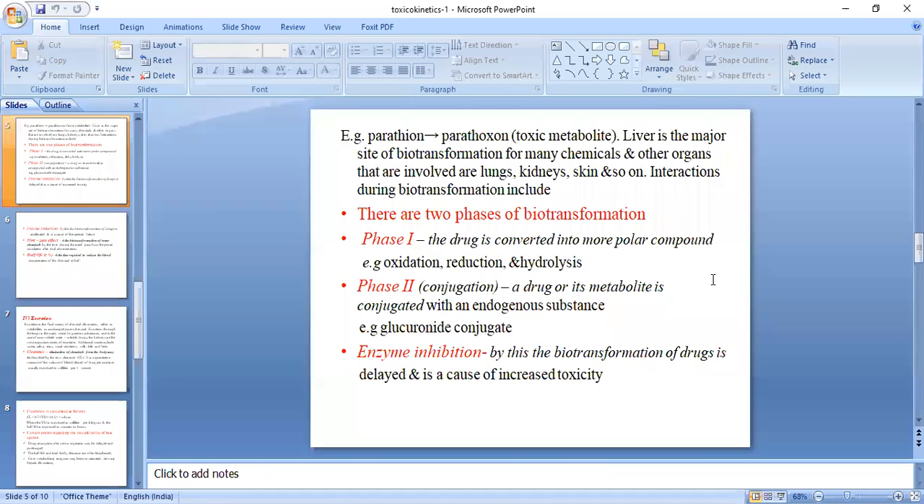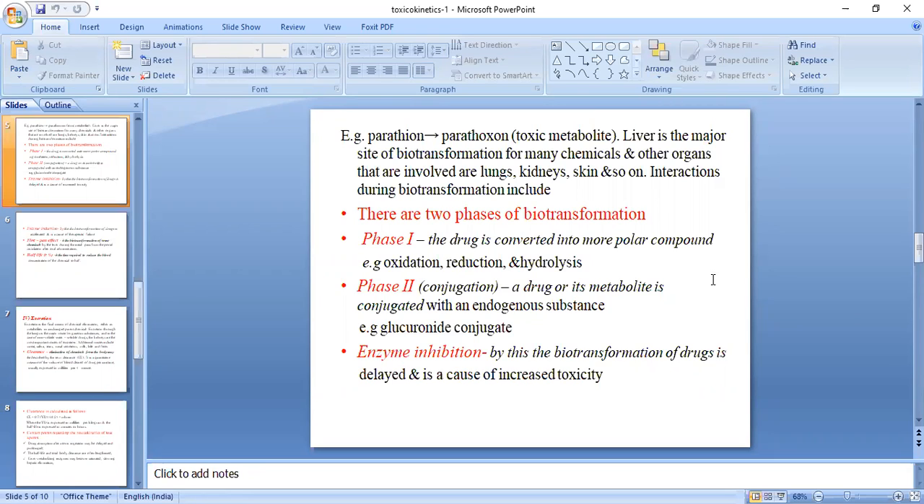There are two phases of biotransformation. Phase 1: the drug is converted into a more polar compound, for example by oxidation, reduction, and hydrolysis. Then you have phase 2, conjugation, such as glutathione conjugation, and those reactions take place in phase 2. A drug or its metabolite is conjugated with an endogenous substance, for example glucuronide conjugate. In phase 1 there is a conversion into a more polar compound. In phase 2 there is binding with an endogenous substance.